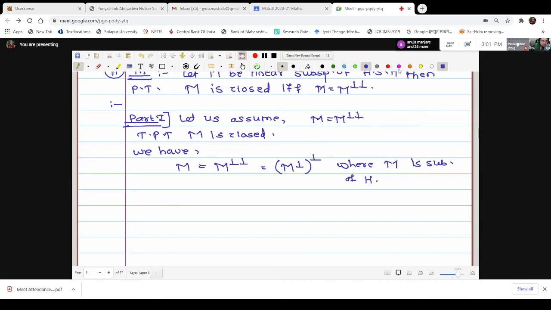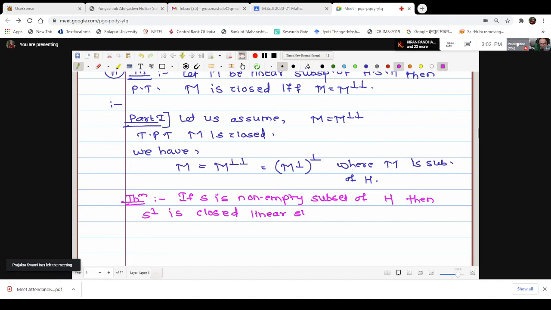Shall I write the statement here so that it will be easier for you? The theorem we have proved is, if S is a non-empty subset or subspace of a Hilbert space H, then S perp is a closed linear subspace of H and hence a Hilbert space.